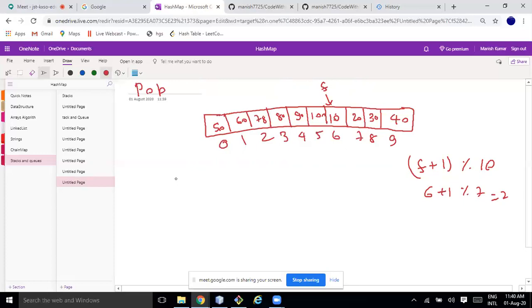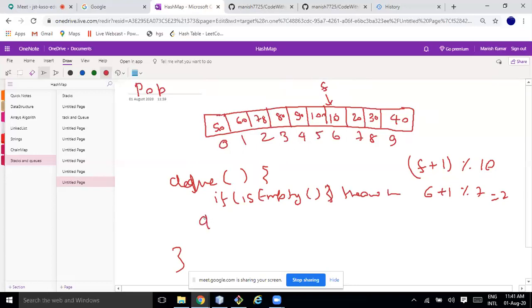So if I write the deque function here, the first thing you are going to check is whether it is empty or not. If it is empty, then you can throw underflow. Otherwise, the first thing you will get is the answer: E answer is equal to data of F, because you are getting the first index, whatever the first pointer is pointing to.